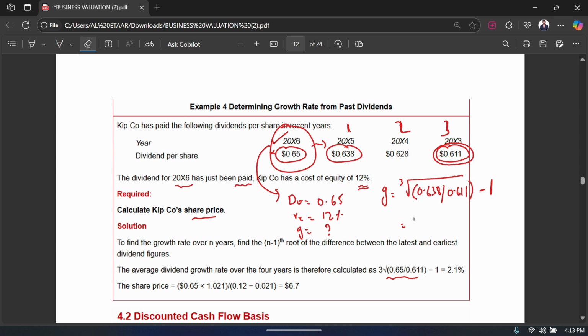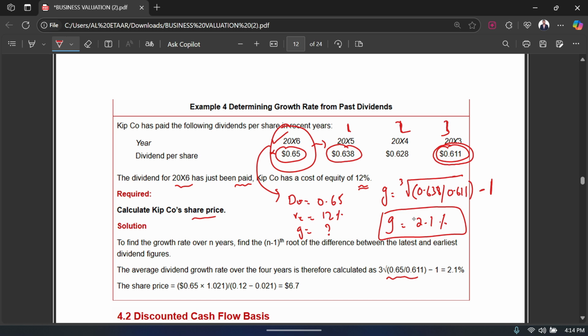Okay. And the division always remains the same, that you take the second most recent dividend and you divide it by the earliest dividend. Okay. And then subtract 1. So this is the formula that we use. And by that, we get a growth of 2.1%. Remember that whenever we have such a scenario, whenever we have different dividends with respect to different years. Okay. So that's how you calculate the growth.